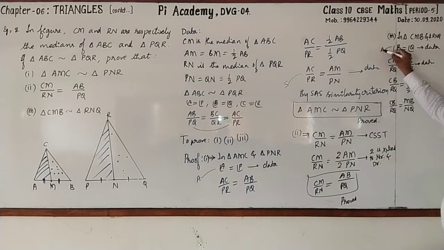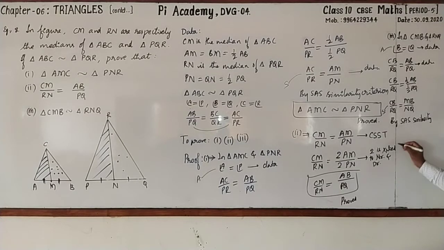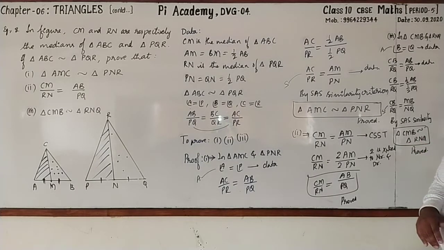Observe here angle, here the sides. Again by SAS similarity, you can say that triangle CMB is similar to triangle RNQ. Now third one is also proved. Yes, please go for copying this.